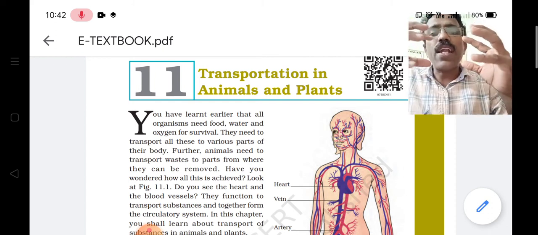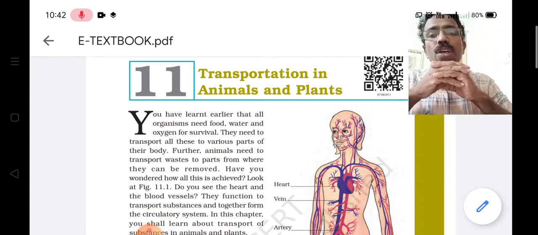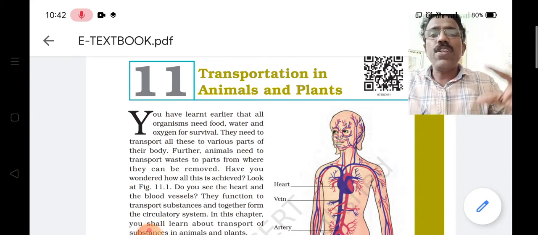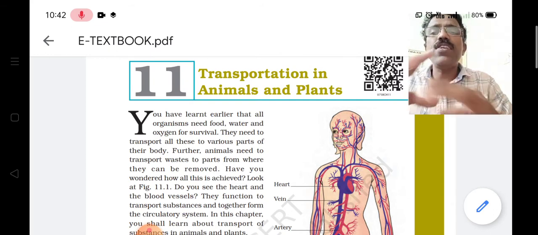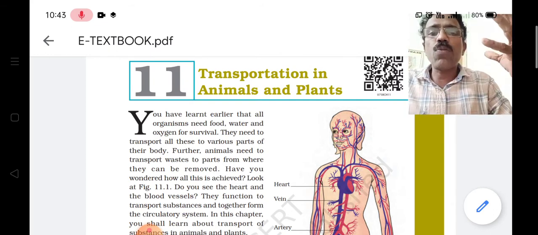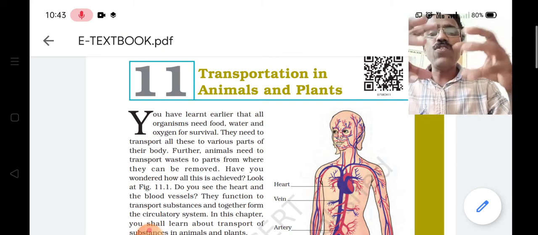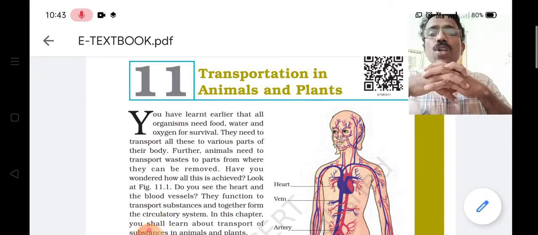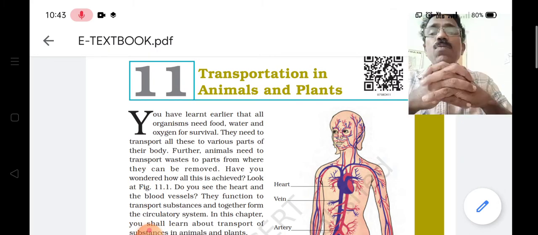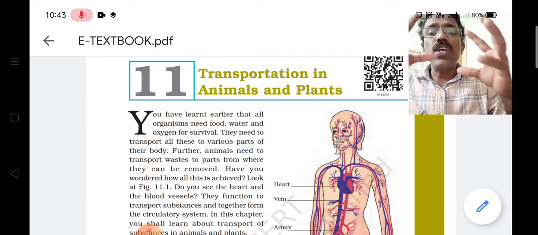So the characteristics of the transport system in our body: it always carries materials into different parts of our body, and from different parts of our body back to the organ where the waste materials are getting released. So there is a system in our body which helps to transport these materials to different parts of our body. That system is called the circulatory system.